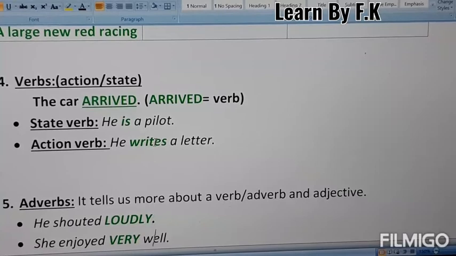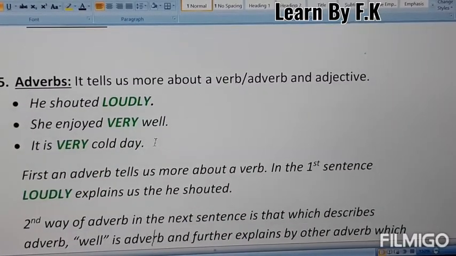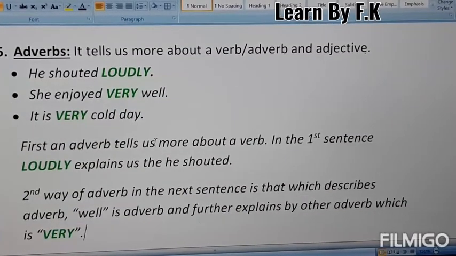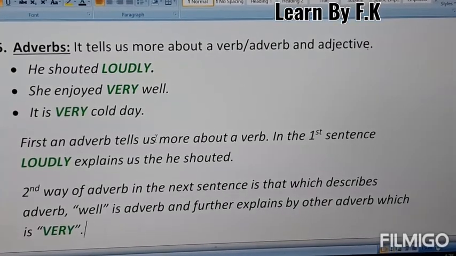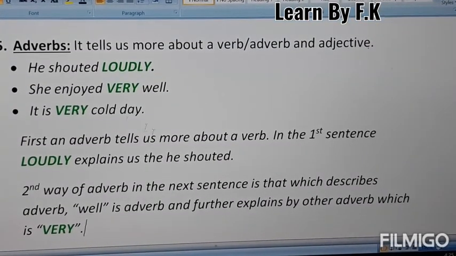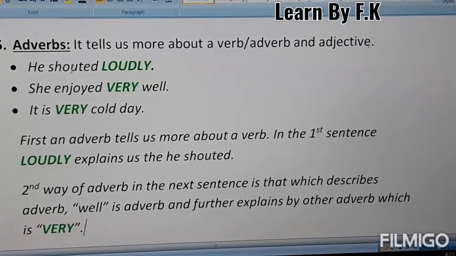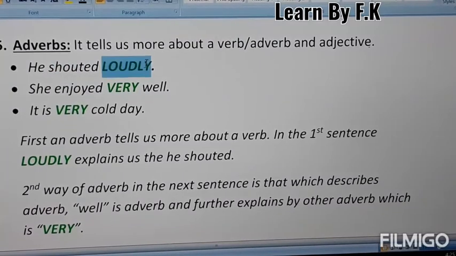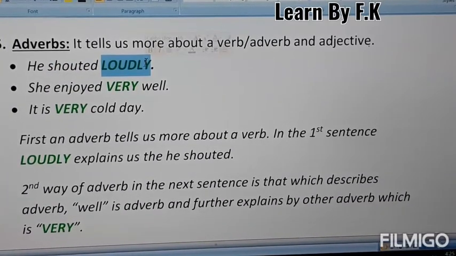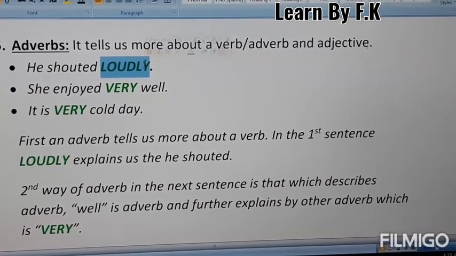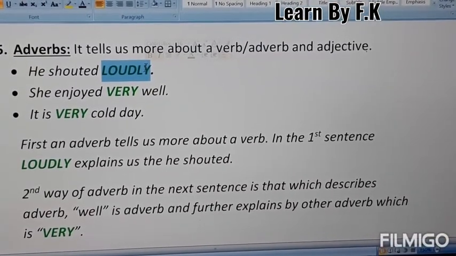So the next one is adverbs. Adverbs tell us more about a verb, or an adverb, and an adjective. Number 1, he shouted loudly. Here the action is shouted, which is described by loudly, in a loud way. So this is the first way of describing with an adverb.